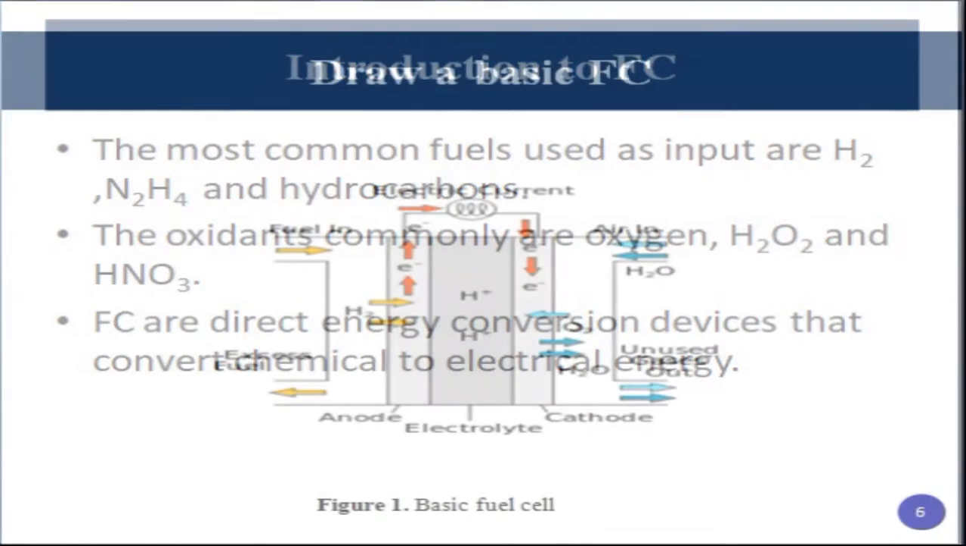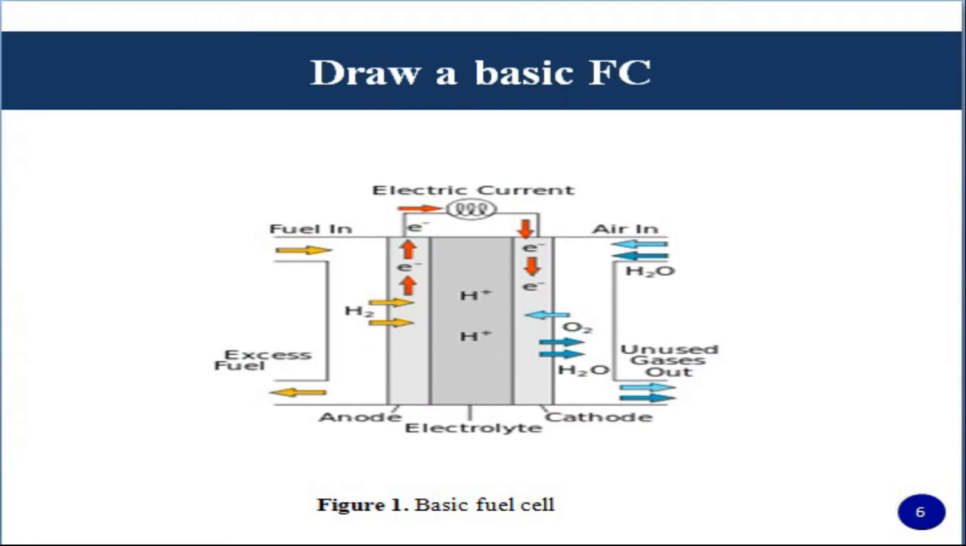Fuel cells are direct energy conversion devices, and therefore they convert chemical energy to electrical energy, which we have already studied. Now, if we go to the basic construction of a fuel cell, it has two electrodes, one is the cathode, one is the anode. Anode takes the fuel as the input, whereas cathode takes oxidants as the input. In a basic fuel cell, hydrogen or hydrocarbons are used as fuel, whereas for oxidants we take oxygen or air as the input. These two electrodes are dipped in an electrolyte.